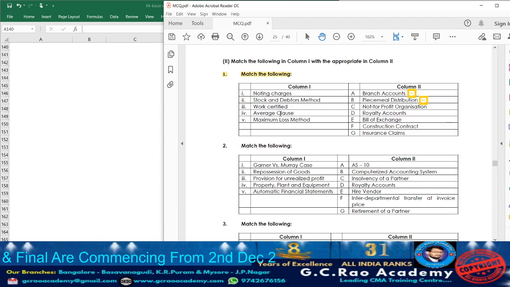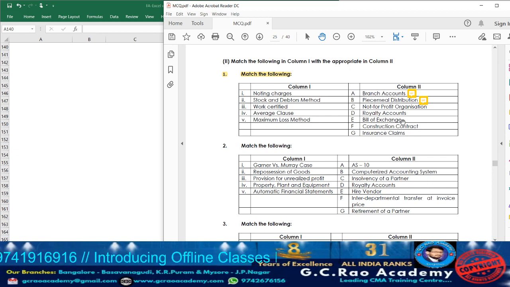Okay, next we have not for profit organization. Anywhere in column 1, have I considered not for profit organization? No. So that cannot be considered. Next, royalty accounts. Anywhere I considered it? No.